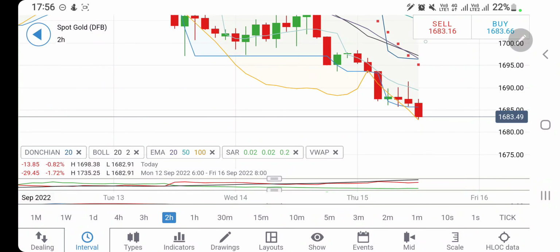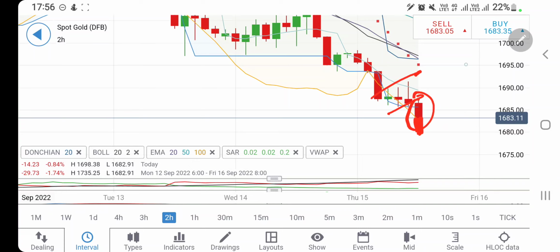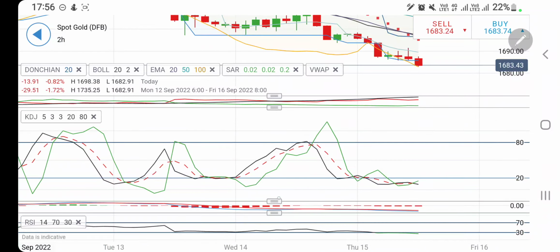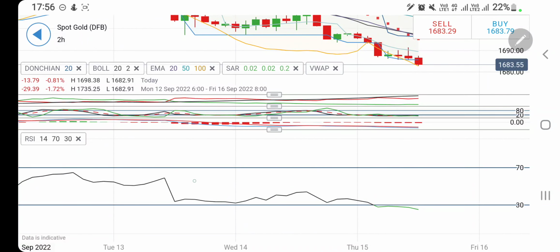Now look at the 2-hour chart. On the 2-hour chart, this is a breakout candle. This candle may become a longer candle. This can take it further down. Be cautious of it, be alert of it. The only buy entry is above 1690. Till the time it trades below 1690, there is a possibility of it giving you a bigger candle and a subsequent candle. Be cautious. Directional movement is bearish. Stochastic oversold. MACD bearish. RSI oversold.